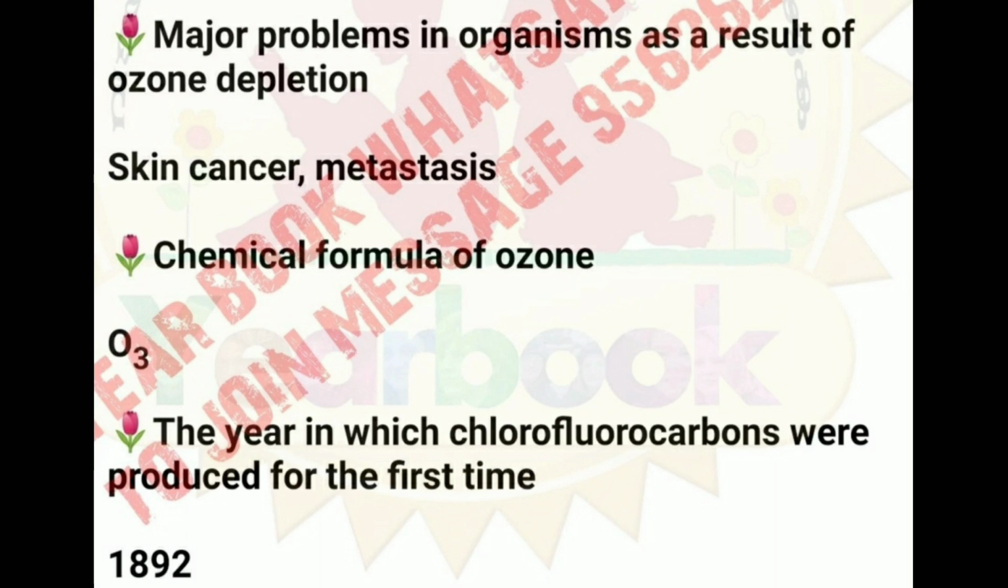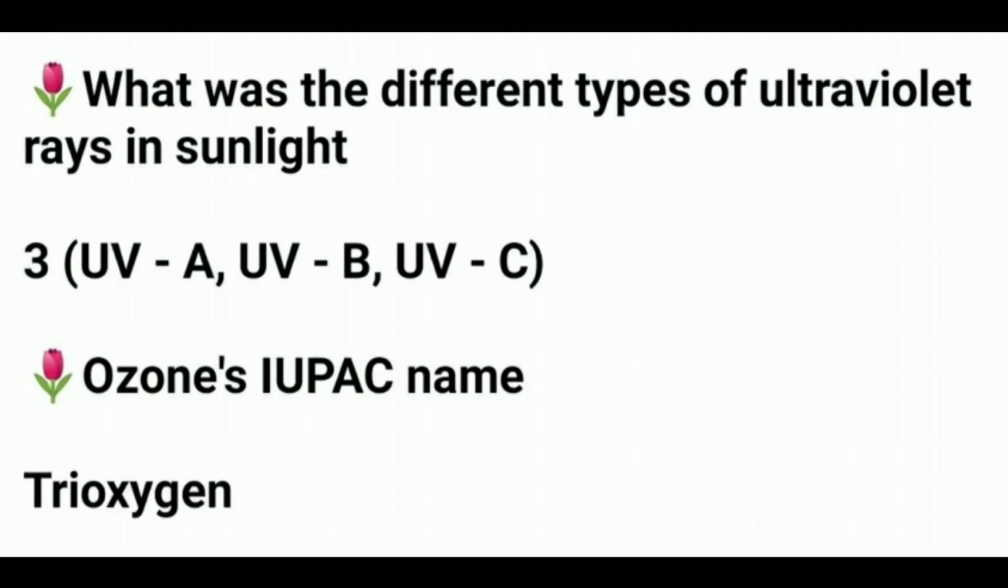Major problems in organisms as a result of ozone depletion: skin cancer, metastasis, etc. The chemical formula of ozone is O3, oxygen 3. The year in which chlorofluorocarbons were produced for the first time: 1892. What are the different types of ultraviolet rays in sunlight? 3: UVA, UVB, UVC. Ozone's IUPAC name: trioxygen.